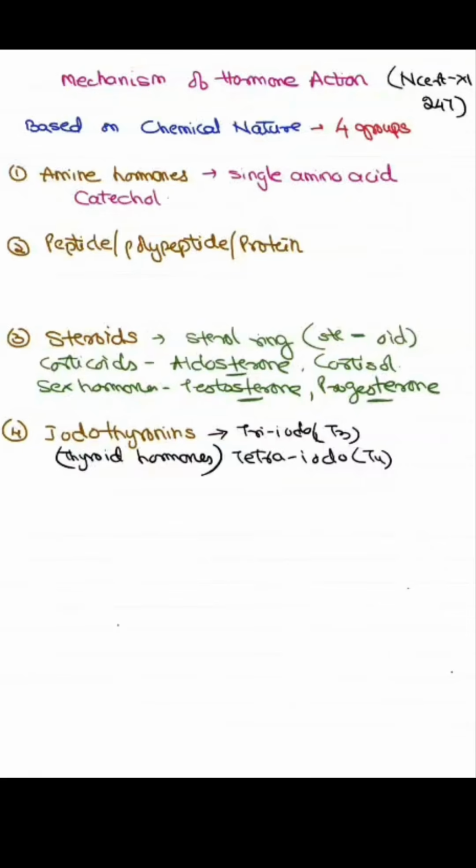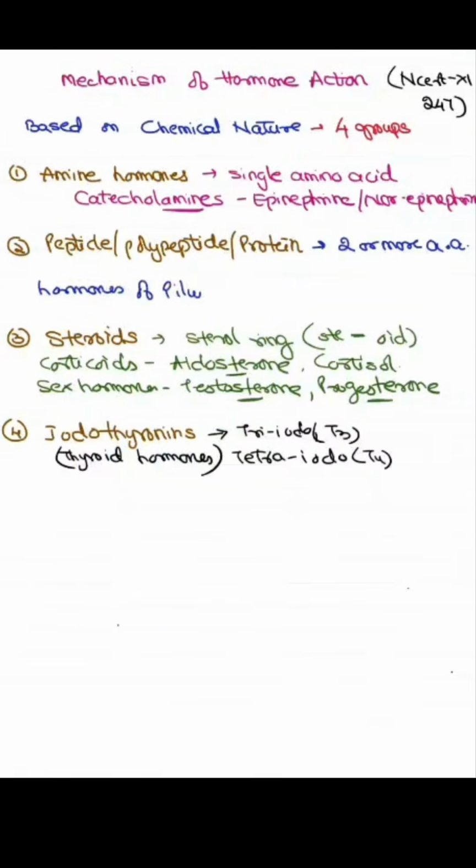The amine hormones contain a single amino acid, and the best examples are catecholamines like epinephrine and norepinephrine from the adrenal medulla. If the hormone contains two or more amino acids, then it comes into the peptide, or the more complex polypeptide or protein hormones.